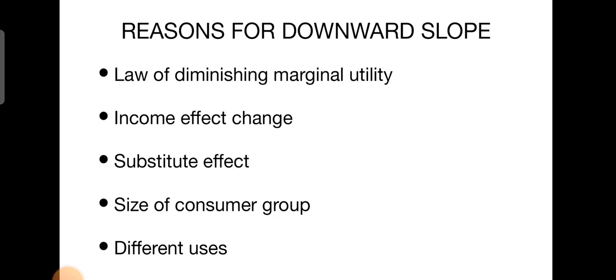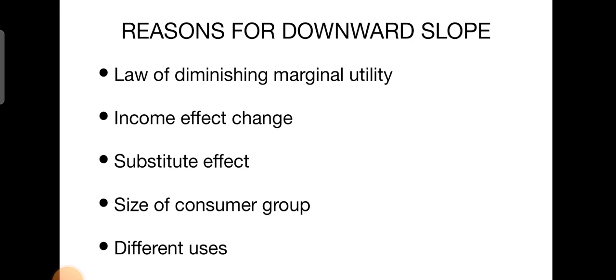Let us explain each one. What do you mean by the law of diminishing marginal utility? As the consumption of a commodity increases, the utility from each successive unit diminishes. Hence, for every additional unit purchased, the consumer is willing to pay a lower price.